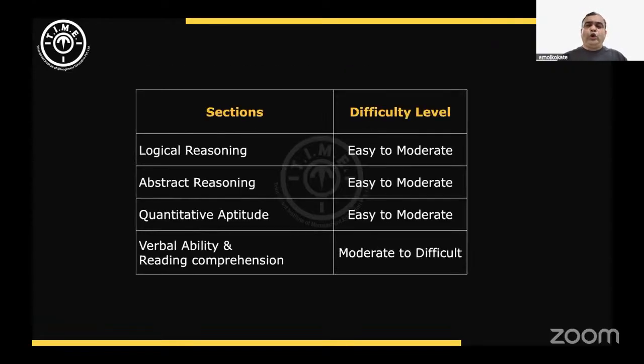Now, if I want to categorize the difficulty level of the sections, I will say logical reasoning easy to moderate, abstract reasoning easy to moderate, quantitative aptitude easy to moderate. VARC I will say moderate to difficult, because on the vocab and grammar part, students who are good at it might feel it easy, but students who are not good at vocab or grammar will find that portion difficult. However, the RC was manageable. That's why I mentioned it as a moderate to difficult part.